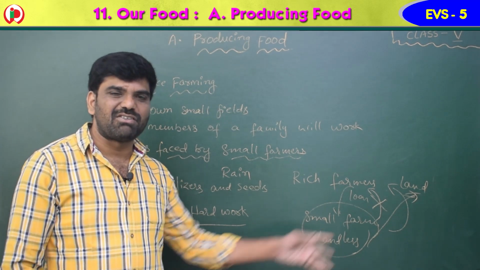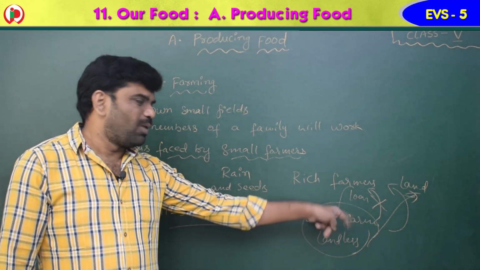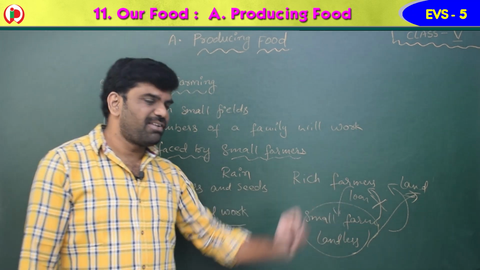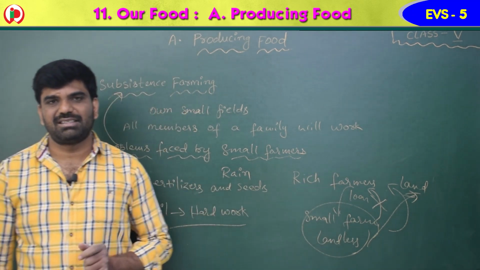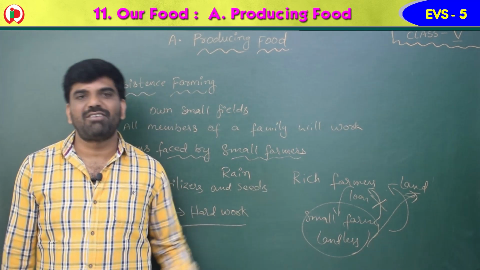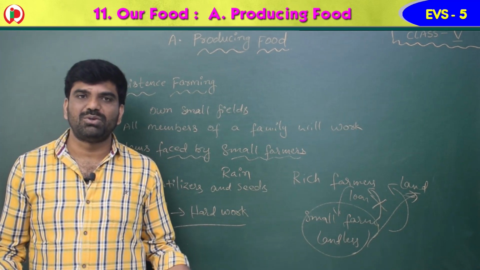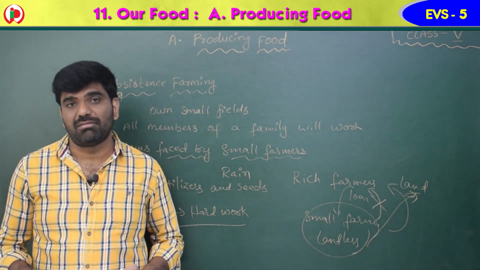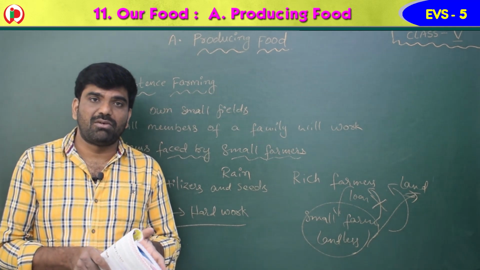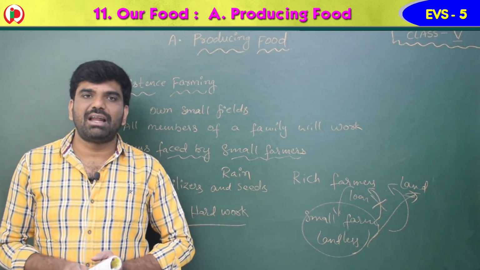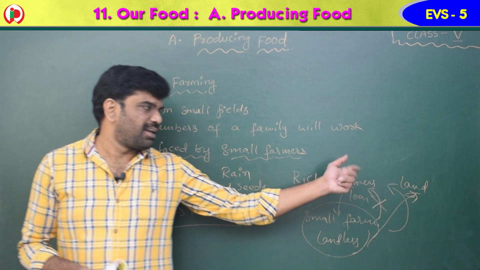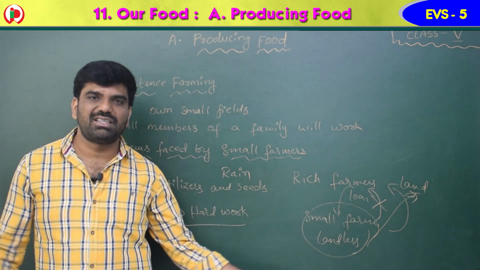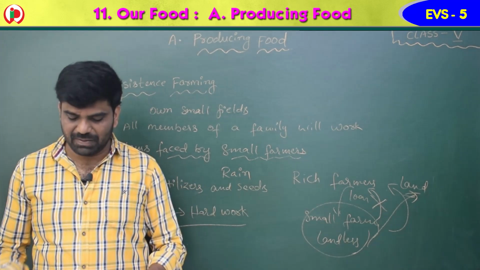See how the situation will be. The land has been taken from the small farmer, and this rich farmer is giving small wages. Actually, that land belongs to the small farmers only, children. But due to no rain or excessive rain, they are unable to pay the loan. If they are unable to pay the loan, the land has been grabbed. And if the land is taken, these people will become landless, and they have no choice, they have to work there only for small wages.